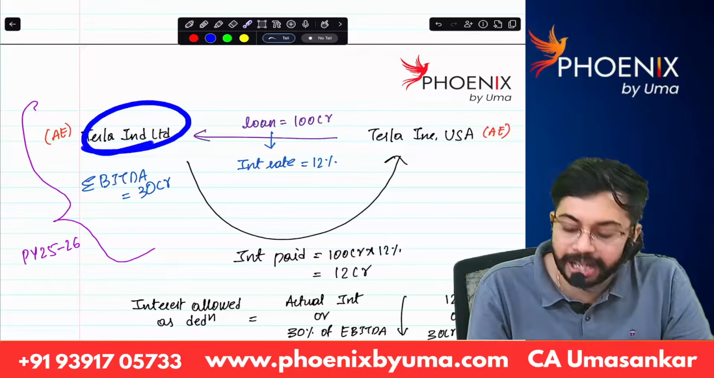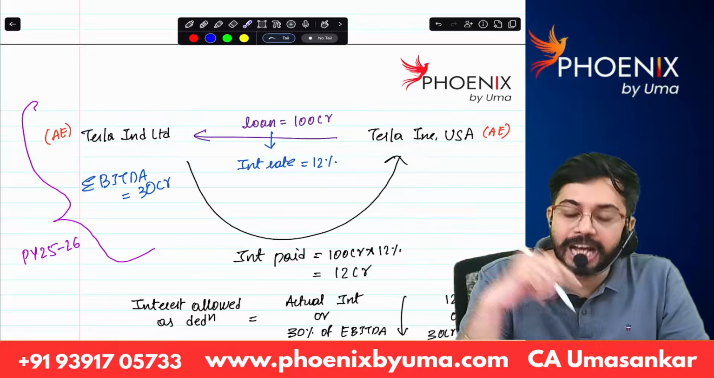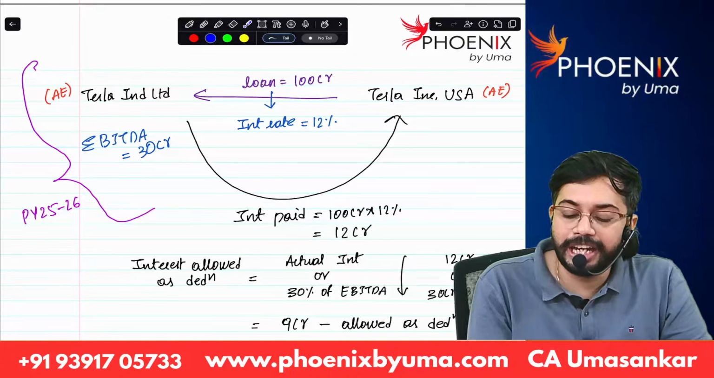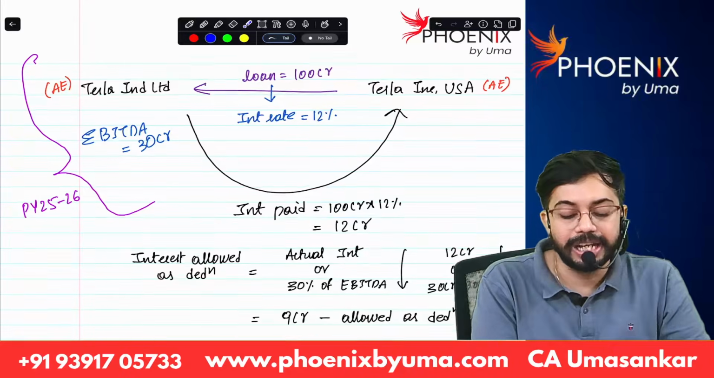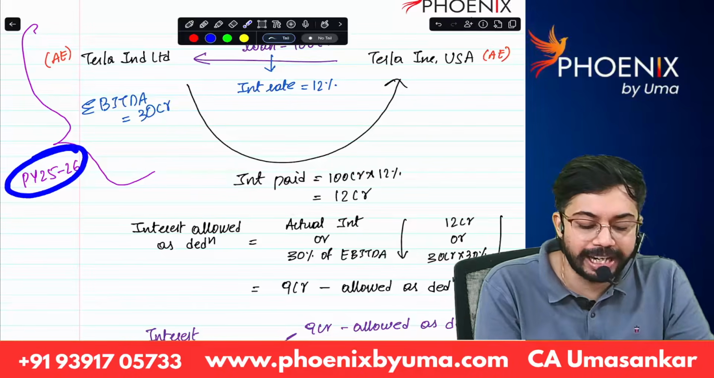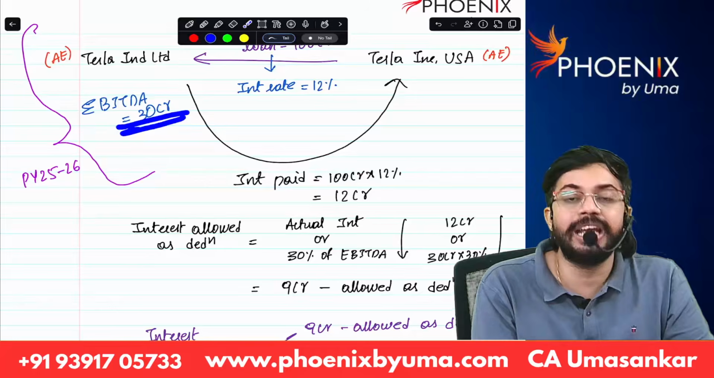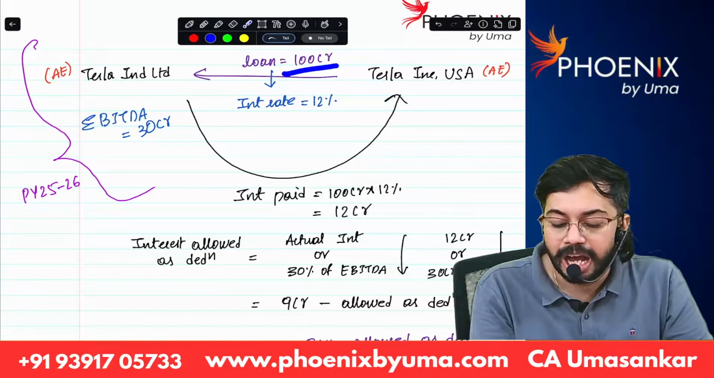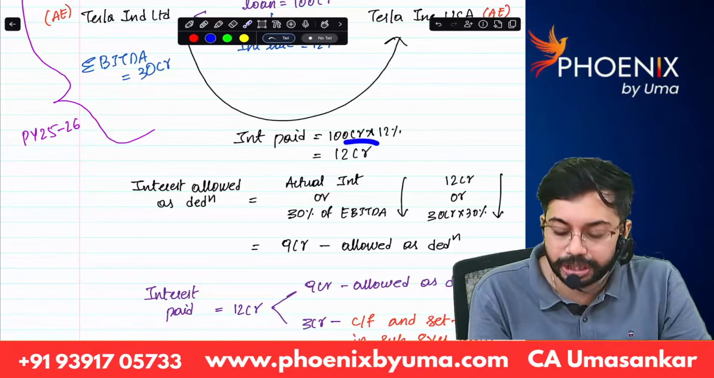Tesla India Limited borrowed money from Tesla Inc., USA. How much money is borrowed? 100 crores. Interest rate is 12%. Let's say in 25-26, Tesla India Limited's EBITDA is 30 crores. Now how much is interest paid? 100 crores into 12%, 12 crores.